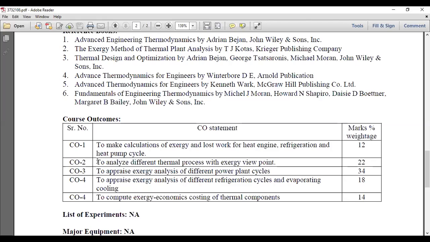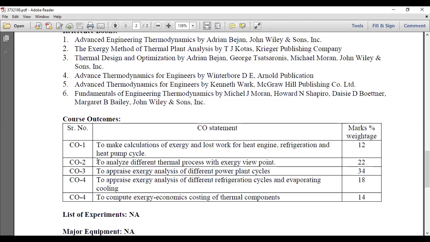And the last, fifth course outcome is to compute exergy economics costing of thermal components. So we have to think in order to minimize our cost, right? Maintenance and operating costs. So we have to understand thoroughly the useful work.